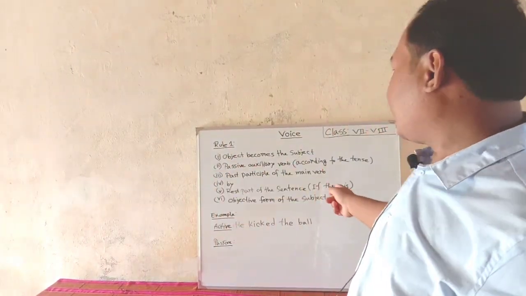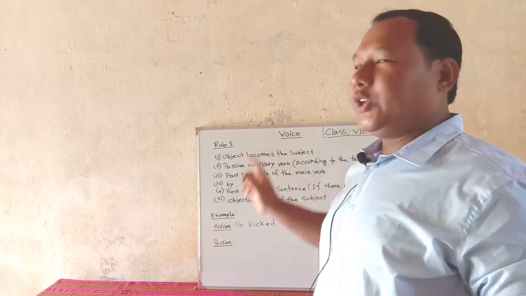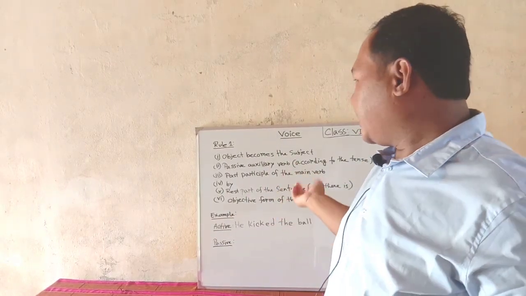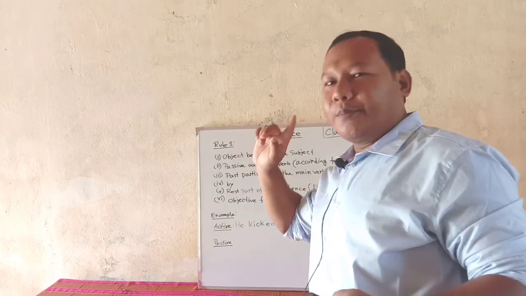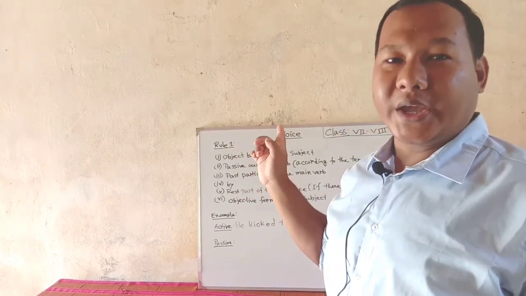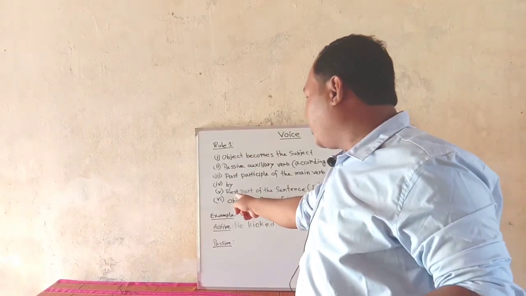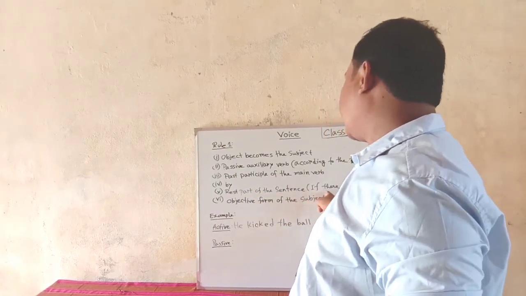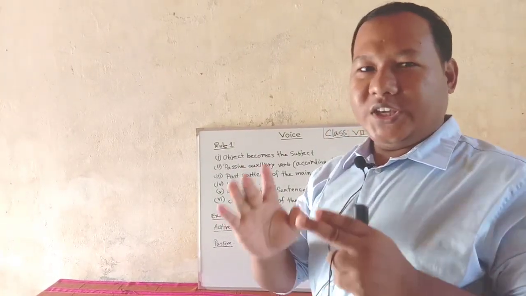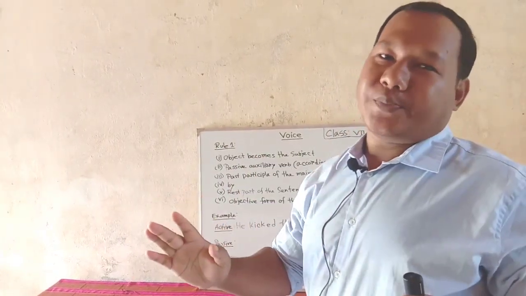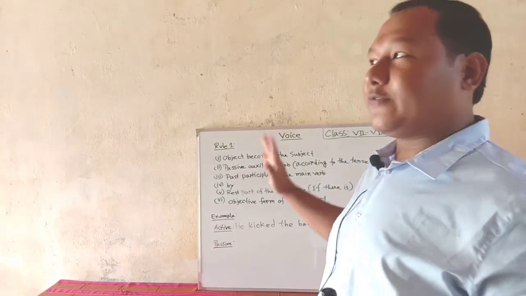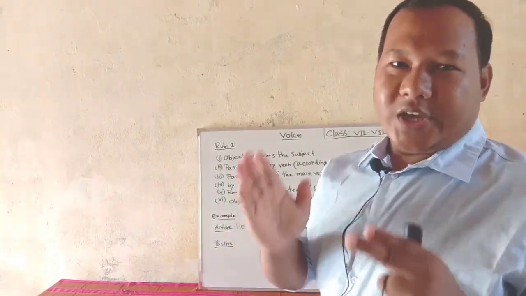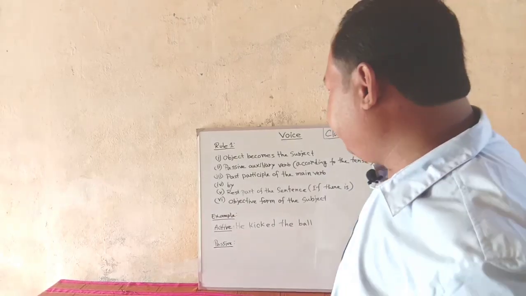Then after that you have to put by, and after that you have to put the rest of the sentence if there is. If there is no rest of the sentence, then no need to put it, but if there is, then you have to put that rest part.